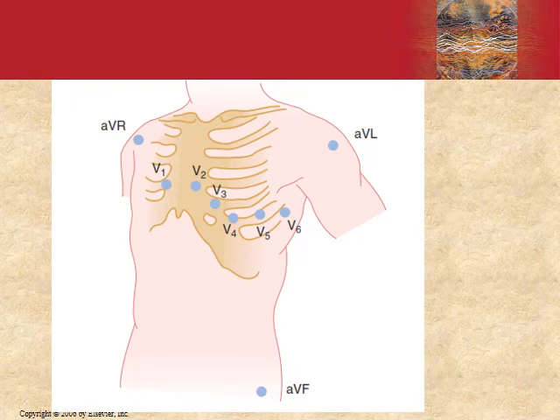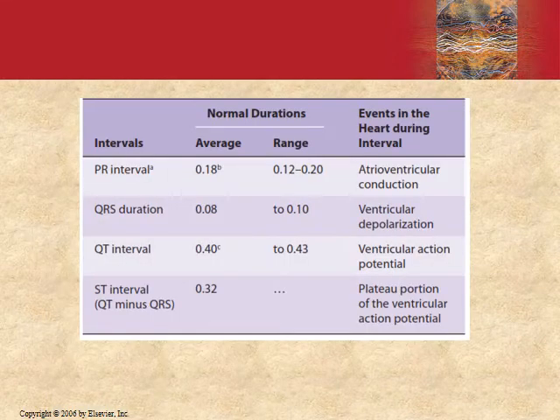We'll leave some of the slides over here because they pertain to the proper ECG. That would be our third lecture, describing these slides. However, the normal durations you must know: the PR interval in an average person would be 0.18 and the range is 0.12 to 0.20. The QRS complex is about 0.10, the QT interval 0.43, and the ST interval about 0.32.